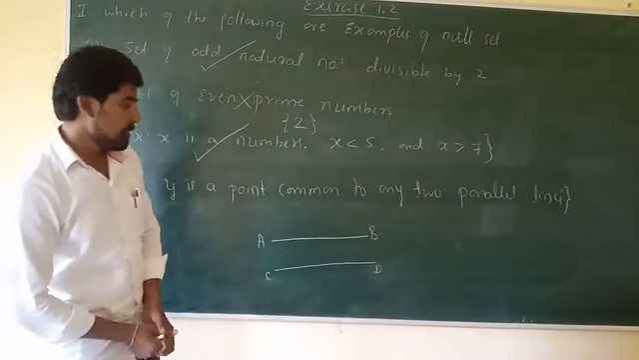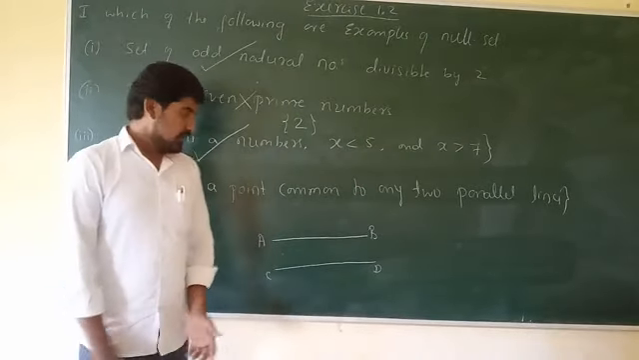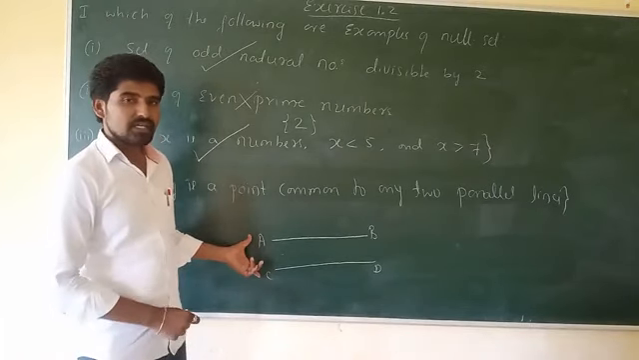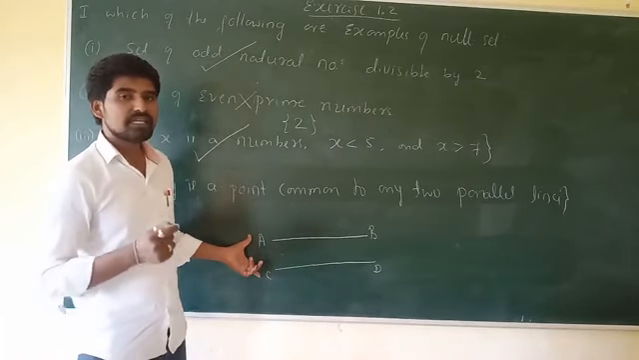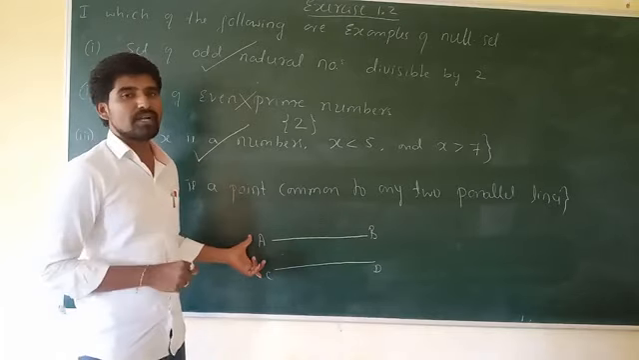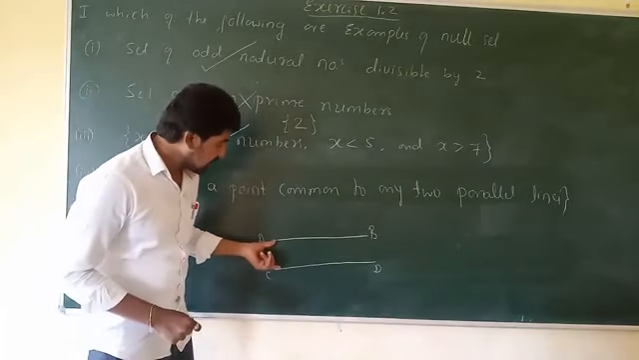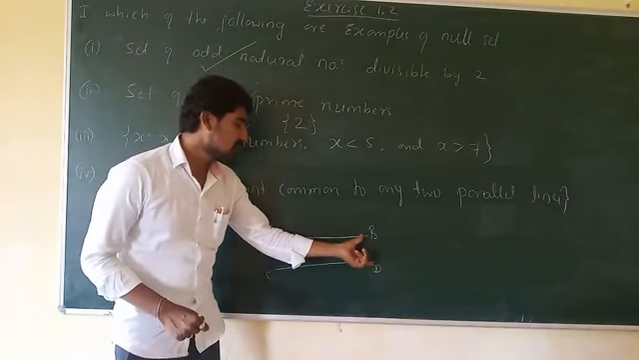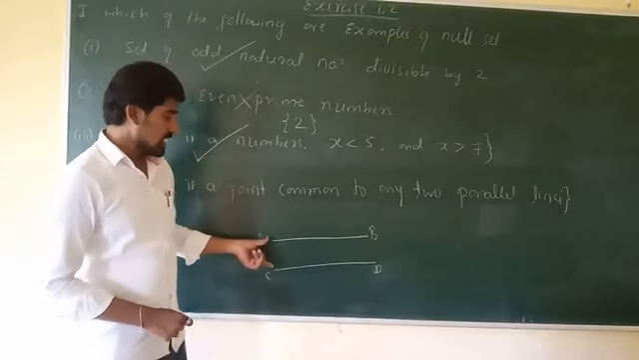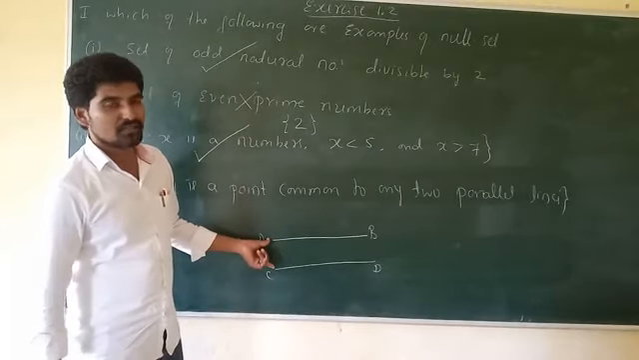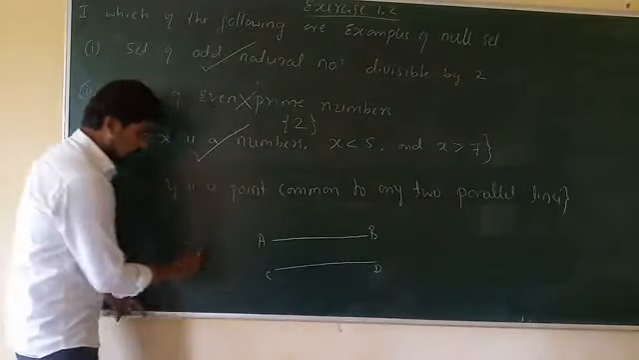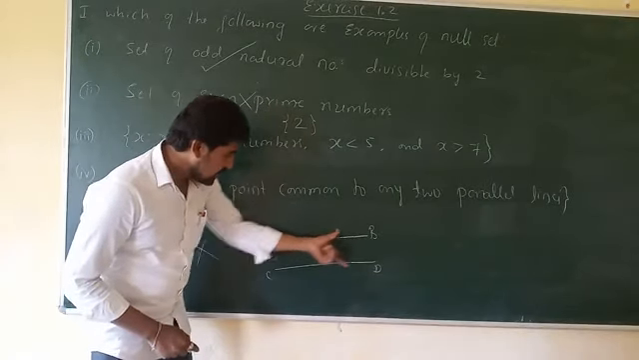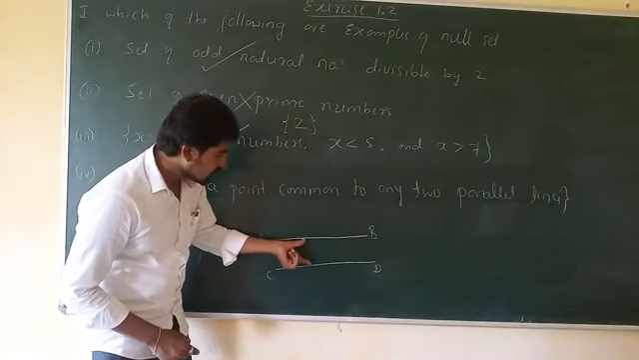What is meant by parallel lines? Two lines are said to be parallel if they never intersect at any point and they maintain a constant distance between all the points on them. That means parallel lines never intersect anywhere. That is the first thing. The second thing is the distance between all the points on the lines.